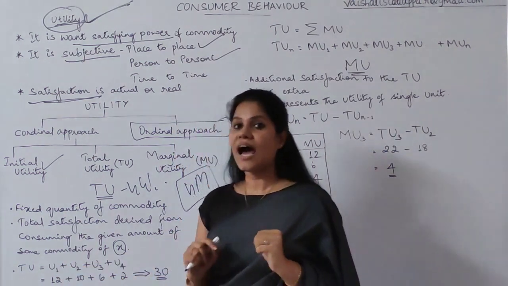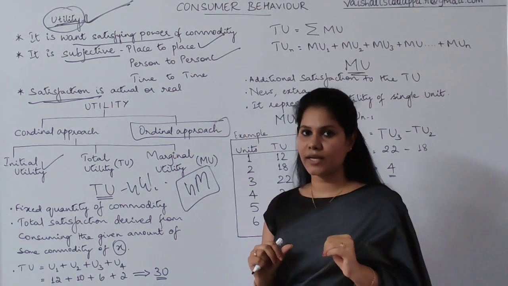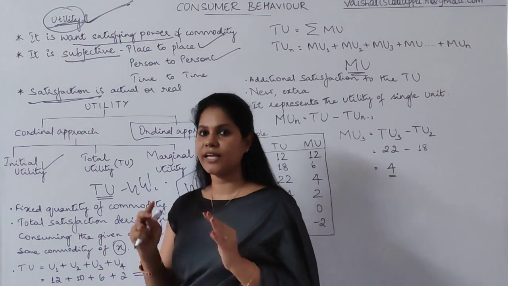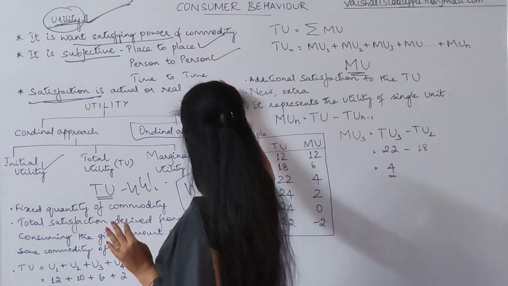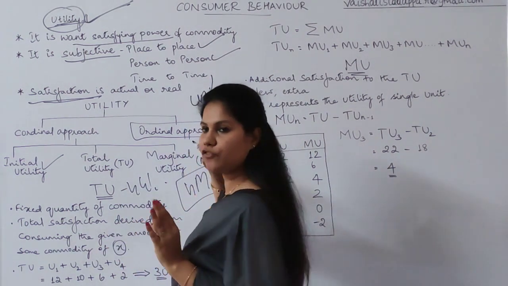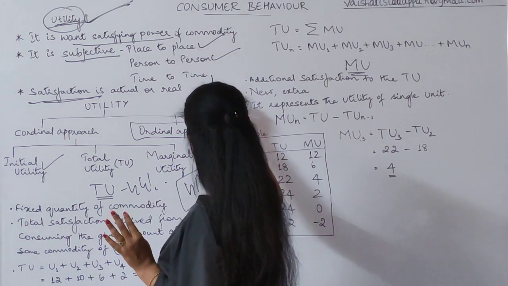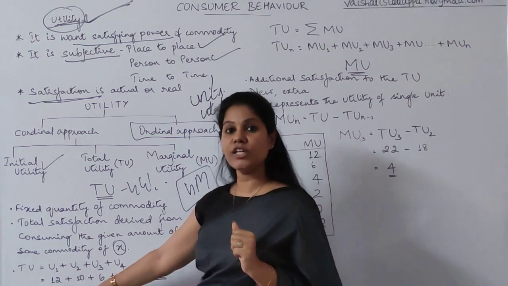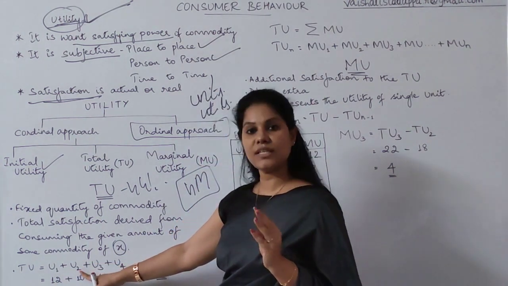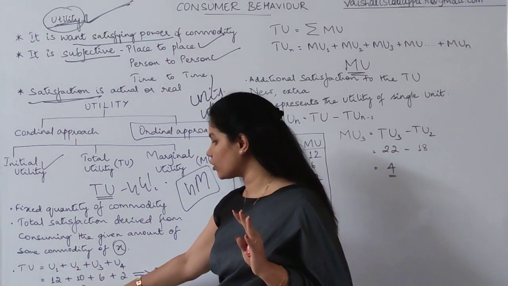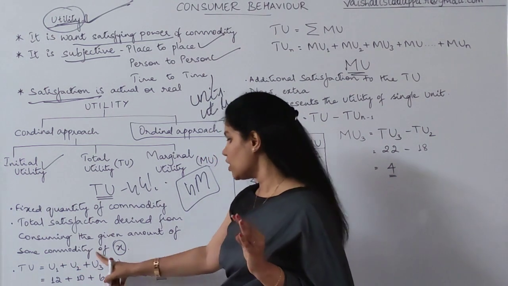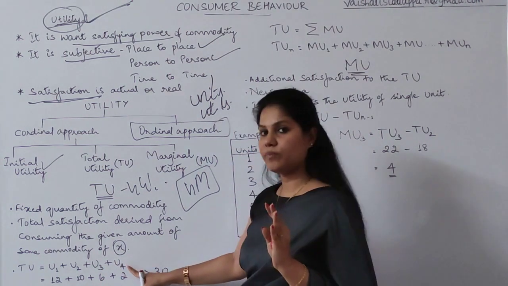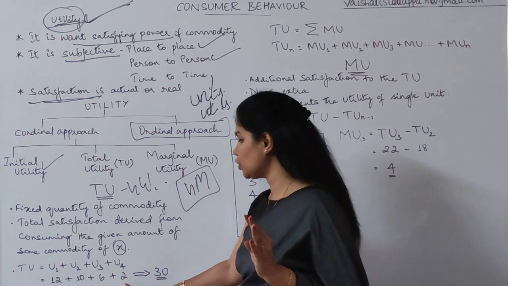From the first glass, I got 12 units of satisfaction. Measuring utility is impossible, but still we tried measuring it in terms of units, otherwise called utils. So when I consumed the first glass, I got 12 units of satisfaction. From the second glass of water, I got 10 units of satisfaction. From the third glass of water, I got 6 units. From the fourth glass of water, I got 2 units.